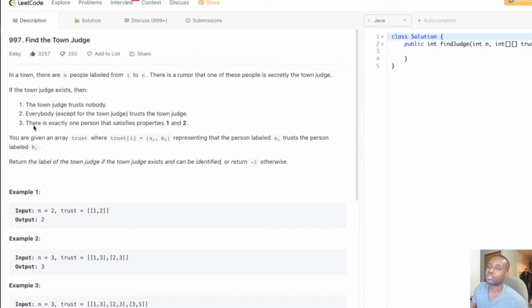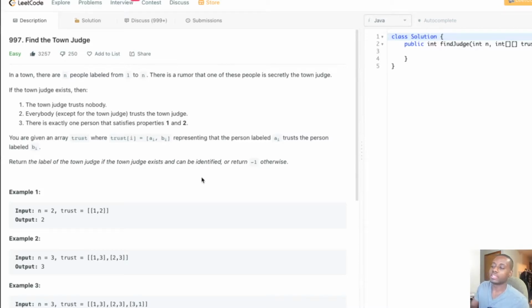So yeah, this is a very, very interesting problem. Very interactive. So how can we solve this problem, guys? What kind of logic do we need? We can see that this question can be easily modeled by using a graph. The different vertices, the different nodes in the graph, are going to represent the individual people, and then the edges are going to show the relationship between them. So the trust array is going to help us build that connection between the different nodes in the graph.